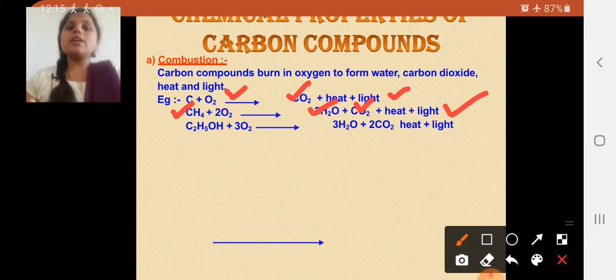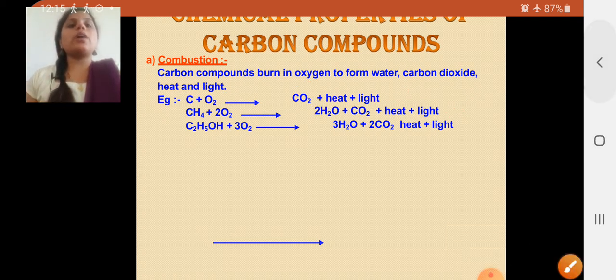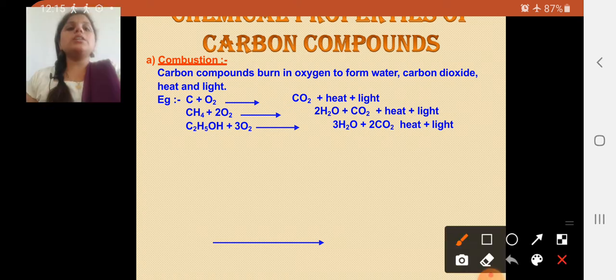Because it is the combustion process, heat and light are always formed as products. Next is C2H5OH. Later on we will discuss that this is ethanol, because C2H5 here you can observe the ethane, C2H5 plus OH. OH is the functional group, so it is ethanol.